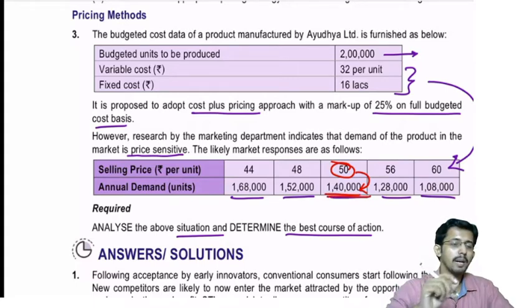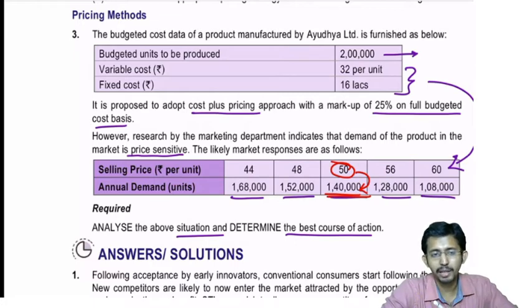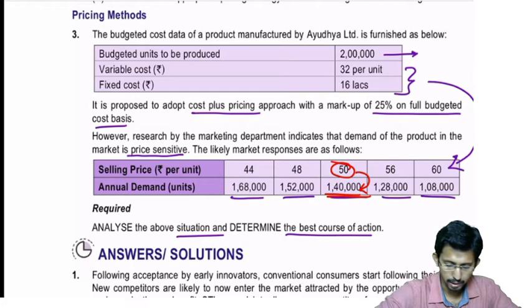So if the company is going to price the product in the manner they are saying, they will not be able to achieve the budgeted units. They will not be able to sell 2 lakh units. They can produce, but they will be able to sell only how much? 1,40,000 units. Okay, so you can write that.